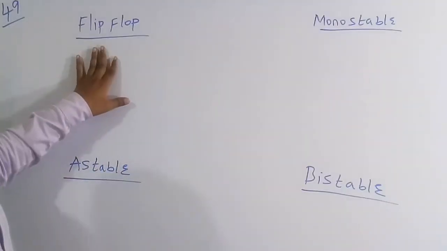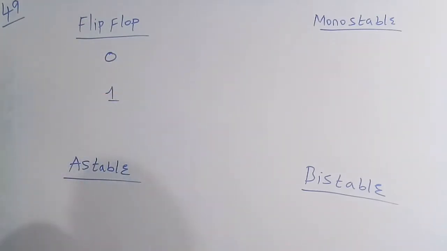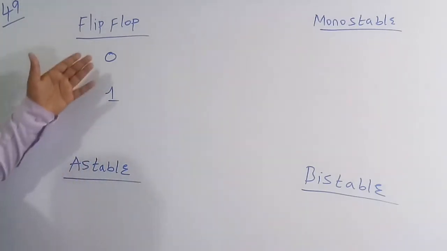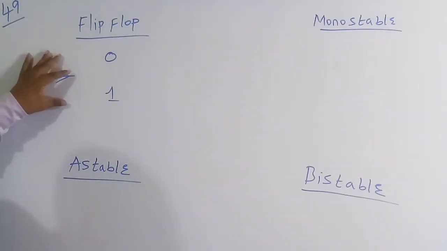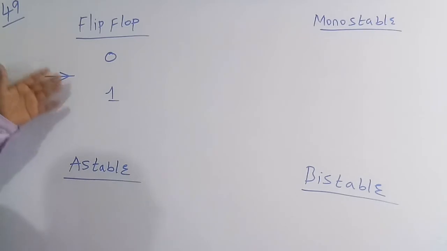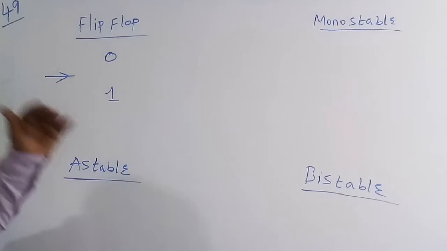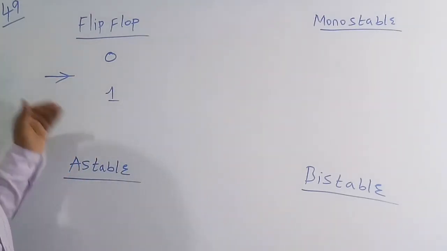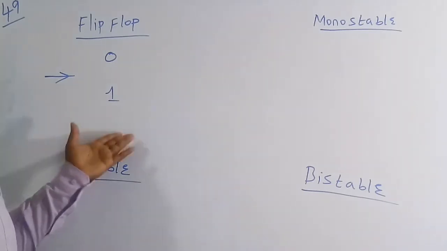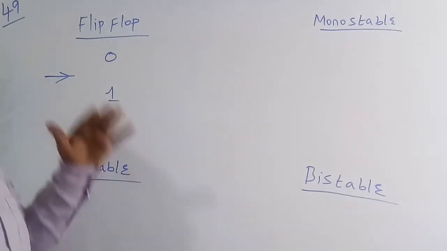So basically in a flip-flop, there are two stable states. One is the 0 and one is the 1. Based on the control input and also the inputs, it can change from 0 state to 1 state in a stable manner. So based on the control inputs, we can say clock signal and the input, the output can change from 0 to 1 or 1 to 0. It is going to stay permanently. If you are not giving any clock signal and the inputs are disabled, then the output will always be either 1 or 0. It's a stable state. So we can say these two states are stable for a flip-flop.